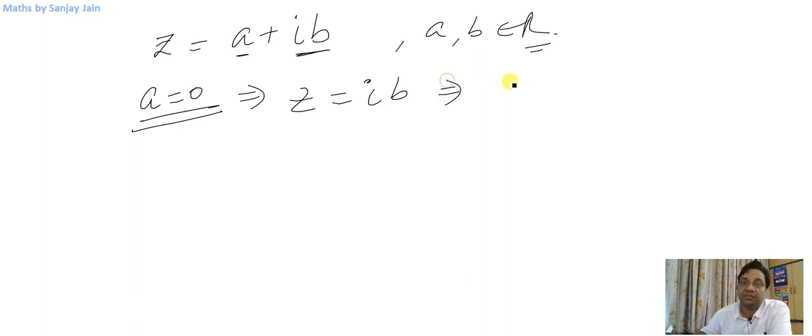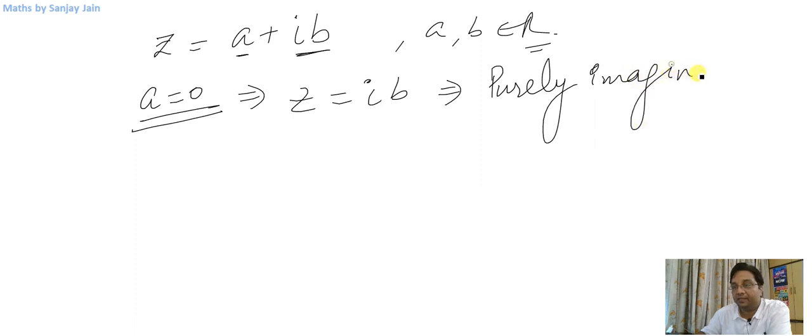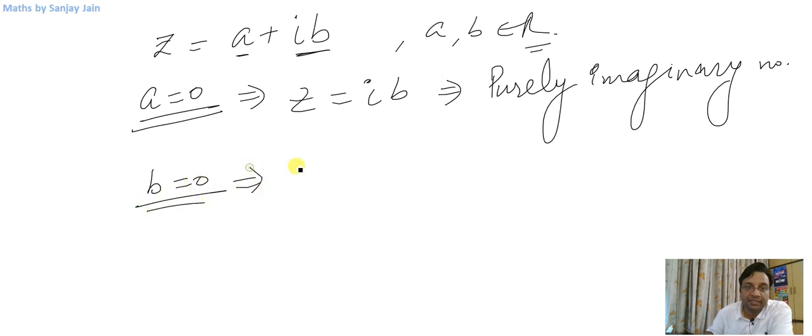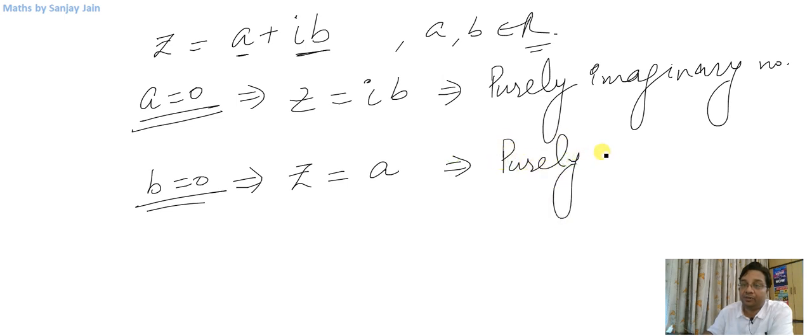Such numbers are known as purely imaginary numbers. And if b is equal to 0, then you will see that z is equal to a, which is a real number. So these numbers are known as purely real numbers.